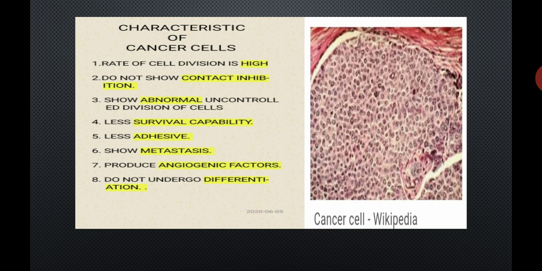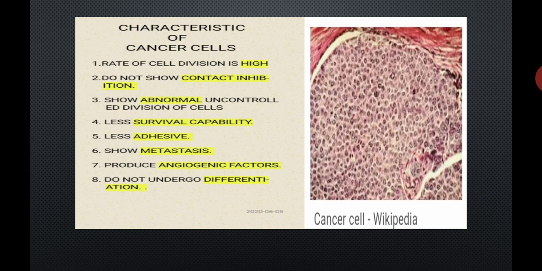Property number 7, they produce angiogenic factors, and these angiogenic factors stimulate the blood vessels to supply more nutrients to the cancer cell for their growth. Property number 8, cancer cells do not undergo differentiation.